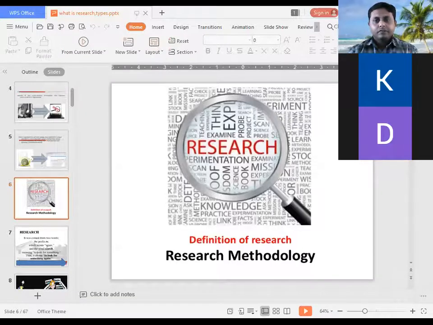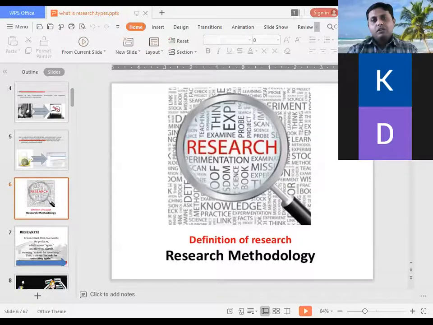To find something. Yes, to find something. Searching. We search websites on the internet, right? We search on Facebook. We search on Instagram. So searching means to find something.